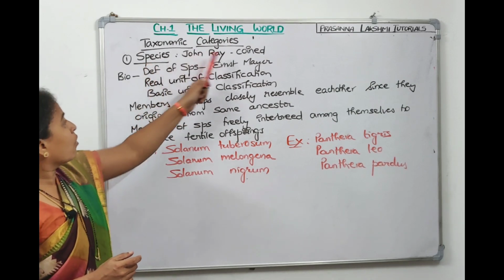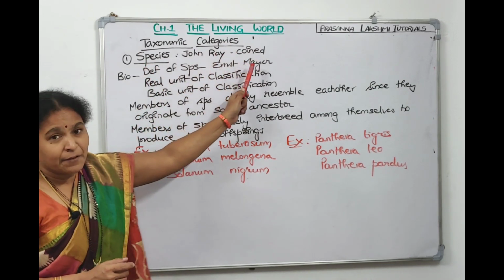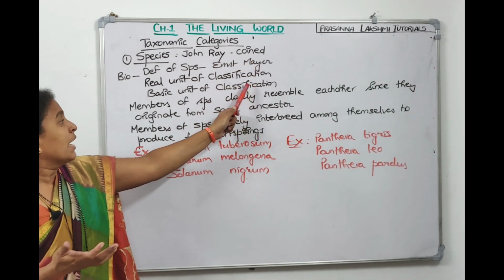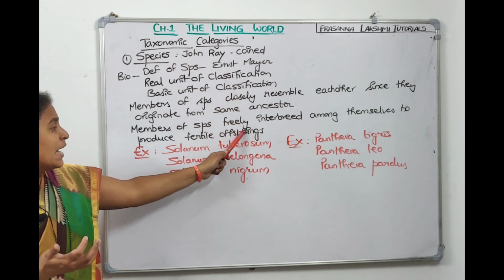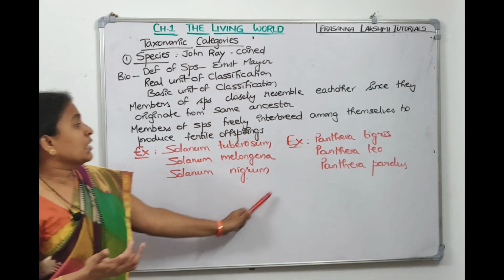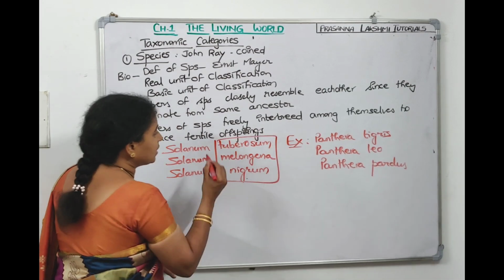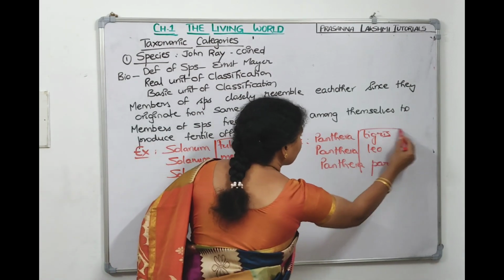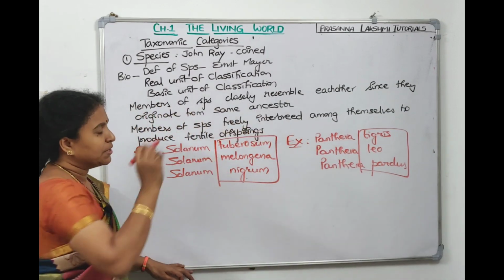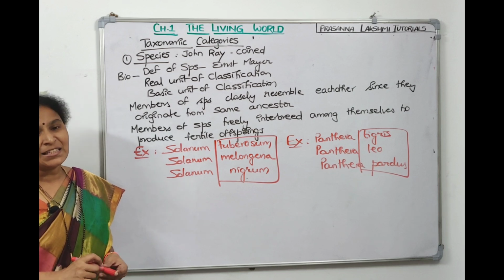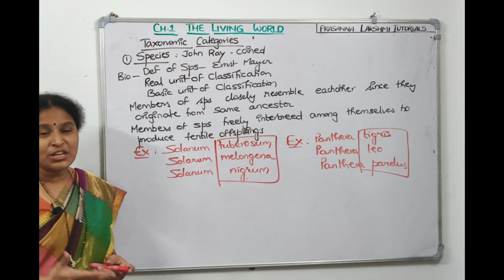We have seen who coined the term, we have seen who gave the definition, what is species, it's a real unit, basic unit, fundamental unit, and here is a definition of the species and some names of plant species, some names of animal species. These three are the species names of animals. Tigris means tiger, leo means lion, pardus means leopard. Take a screenshot, then we will go to the genus.